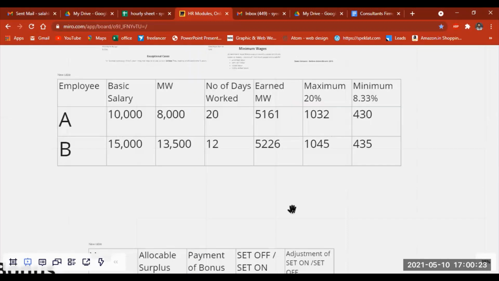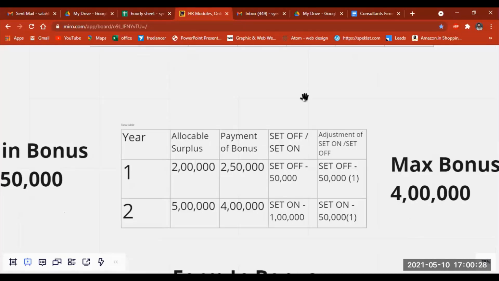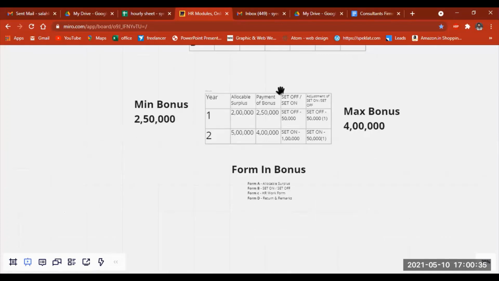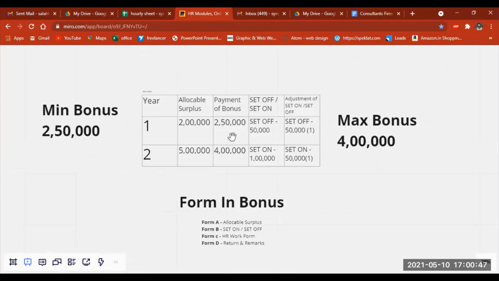After that, we're going to look at the other important thing with some values. Here on the left side, you can find the minimum bonus of 2,50,000 and the maximum bonus of 4 lakhs. This is the present act which mentions the minimum bonus amount and maximum bonus amount. It is not less than 2,50,000 and it should not be more than 4 lakhs.